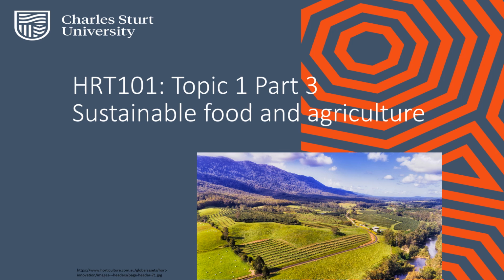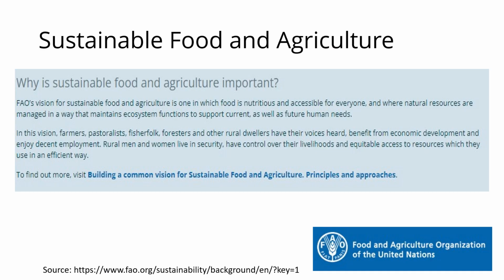The third part of Topic 1 establishes what the FAO determines as sustainable food and agriculture. Specifically, what are the Global Sustainable Development Goals and the 5 key principles of sustainable food and agriculture.